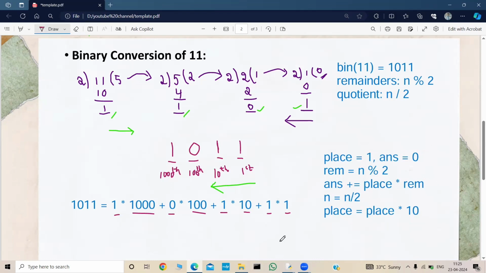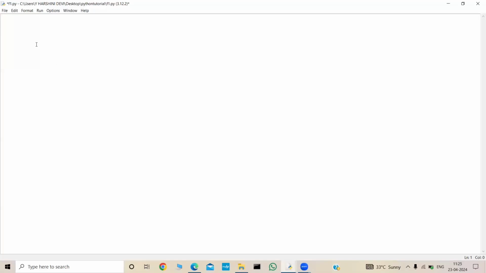So this is the logic, guys. Now we need to write the code for it. Before diving into the coding part, let's figure out the logic in simple words. At first, we need to take the input. The input was simple, a decimal number, n. Then coming to the logic part, we need to implement this logic in our code. For that, I will use a while loop, and finally I will print the binary conversion of that decimal number. Okay, let's write that. Let me keep a comment first: program to convert decimal to binary.